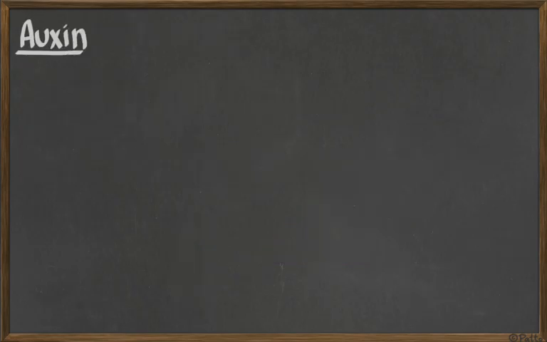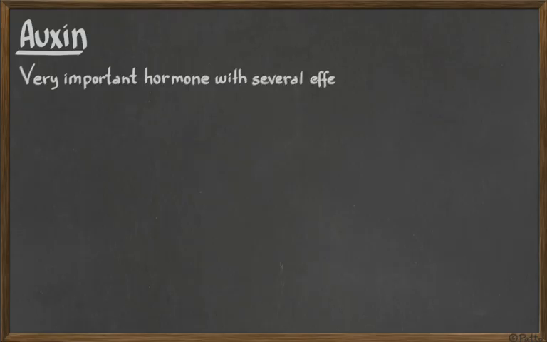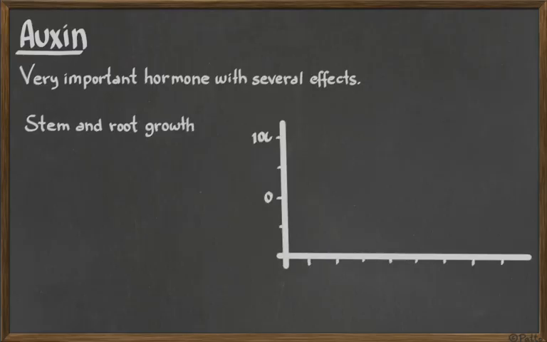One very important hormone that we're going to be studying, because it has not only a major effect but many, many important effects, is auxin. Actually, I would say that auxin is one of the most important hormones that we're going to be studying. If you are in doubt, guess auxin. It has many different roles. One of them is that this hormone is going to be promoting growth. It's going to be promoting stem and root growth in a plant.